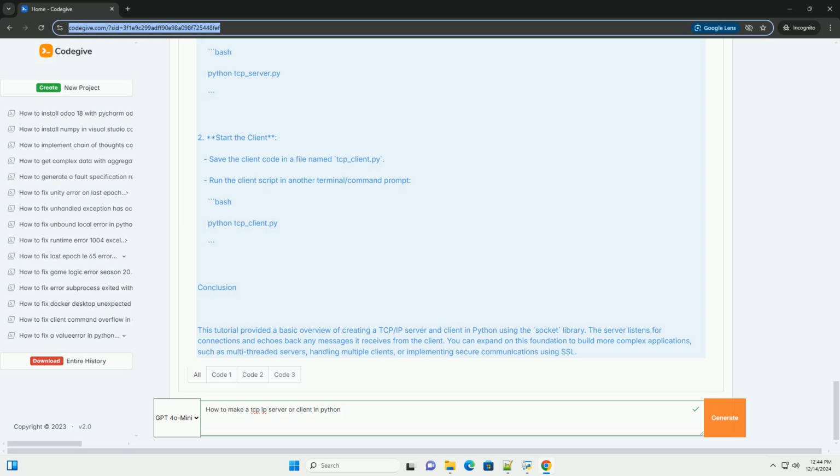Conclusion. This tutorial provided a basic overview of creating a TCP/IP server and client in Python using the socket library. The server listens for connections and echoes back any messages it receives from the client. You can expand on this foundation to build more complex applications, such as multi-threaded servers, handling multiple clients, or implementing secure communications using SSL.